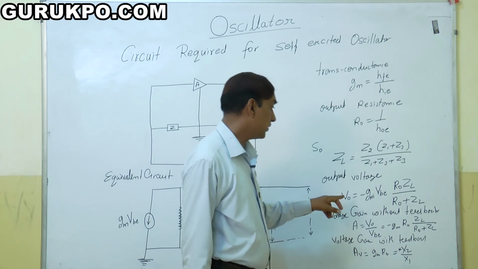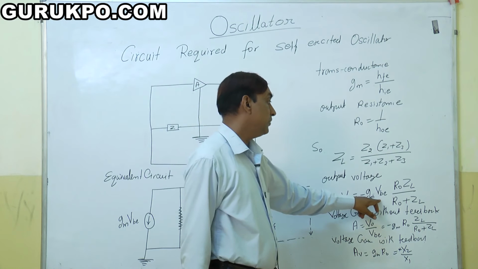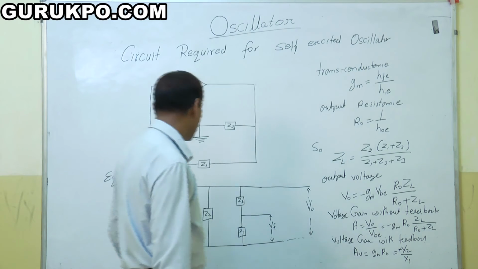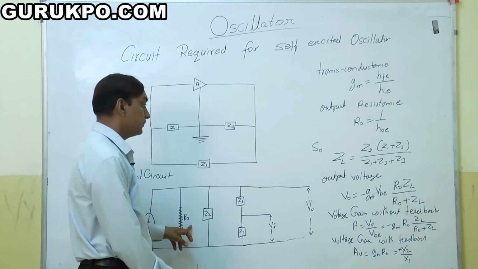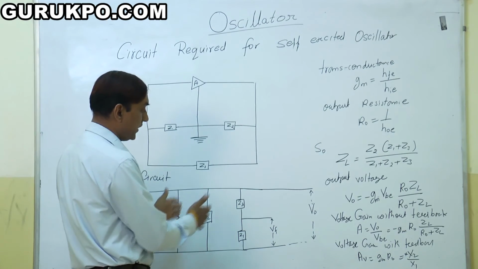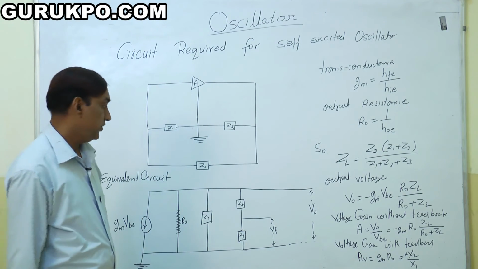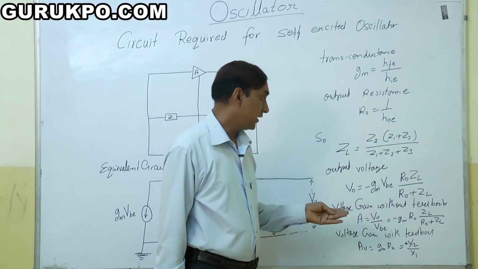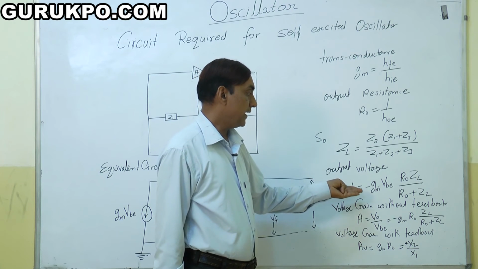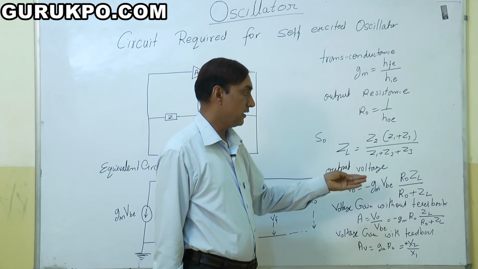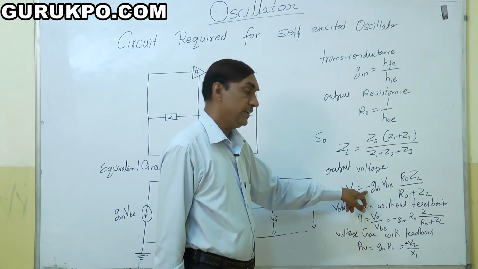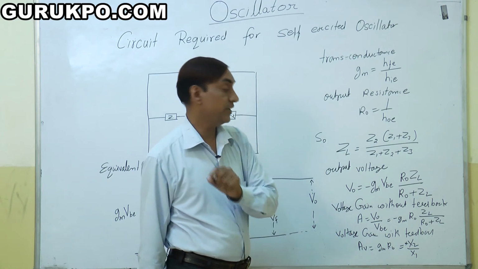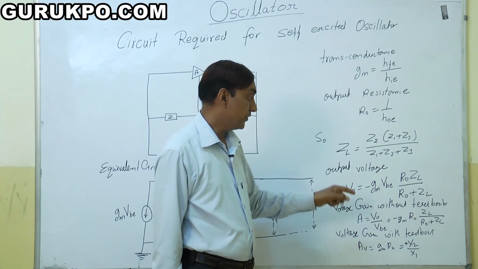Output voltage V0 is equal to GM VB times R0 and load resistance, because R0 and ZL are connected in series. So we get the output voltage V0 equal to minus GM VB R0 ZL upon R0 plus ZL. Here minus GM is the value for the CE transistor configuration, and this is the voltage gain without feedback.